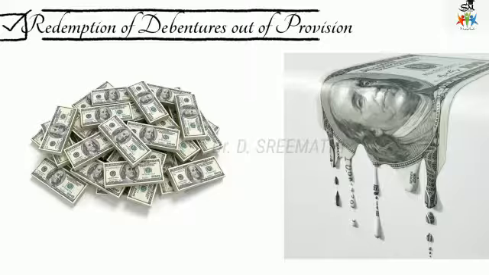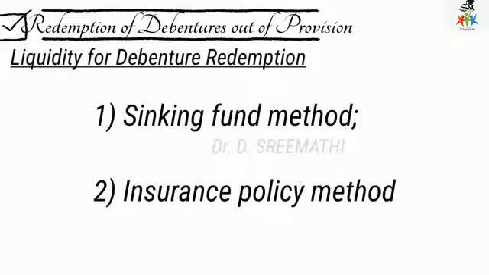So there are two methods universally adopted to ensure the liquidity for redemption of debentures. The first one is the sinking fund method and the second one is the insurance policy method. We are going to see only the sinking fund method. So what is the sinking fund method?